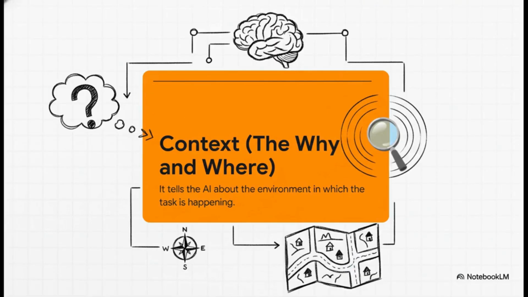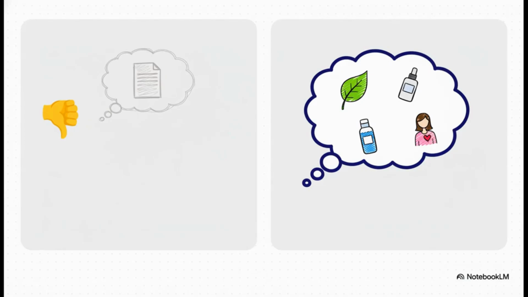First up, C is for context. This is the why and the where of your request. Without any context, the AI is just guessing. It's a generic assistant. But when you set the scene, you turn it into your personal assistant, one that knows your world and what you're trying to accomplish. And look, the difference is just night and day. "I need a marketing plan" is so blurry, but giving it all the details about your brand, your target audience, your team, now that is a high-definition request.